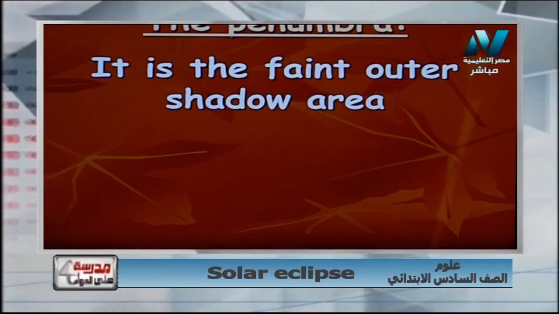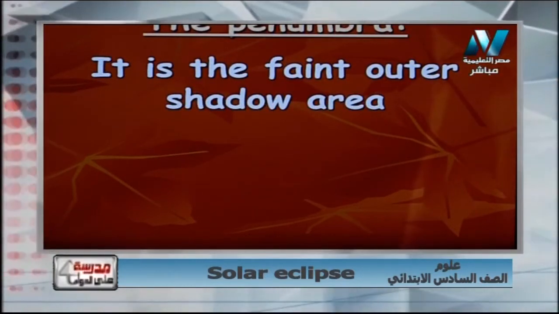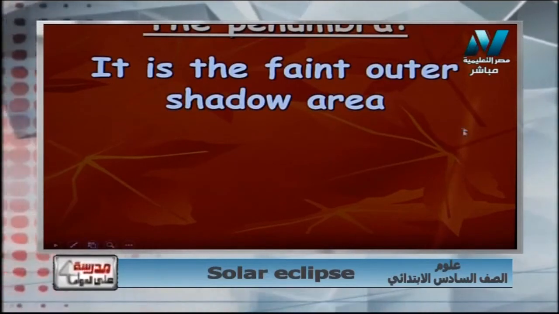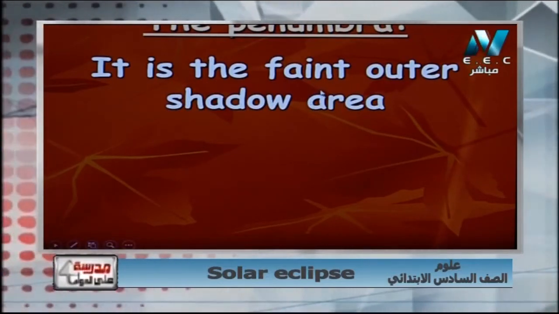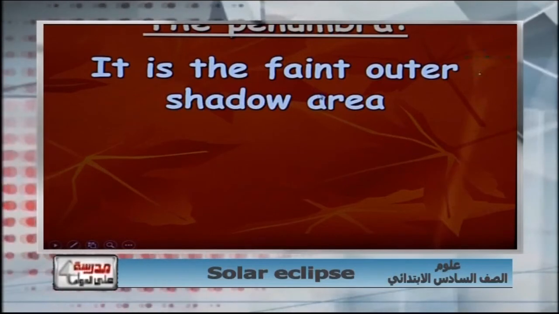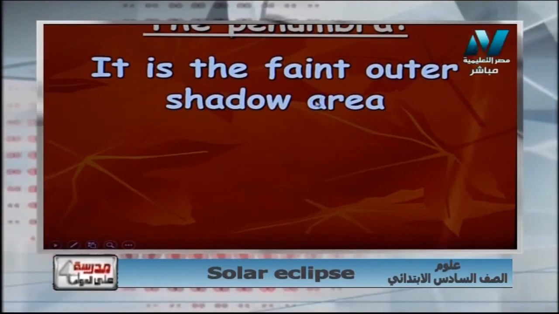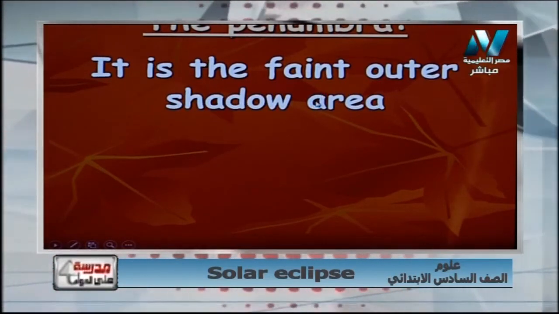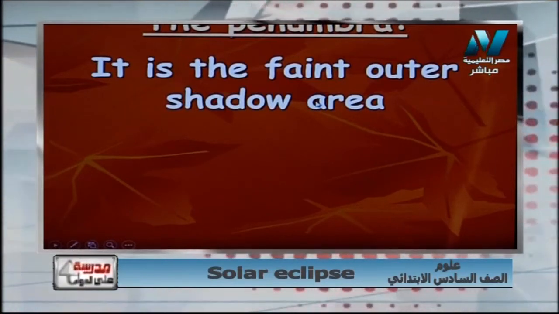And penumbra, what is meant by penumbra? It is the faint outer shadow area, faint here meaning not very dark. So now we studied two terms.